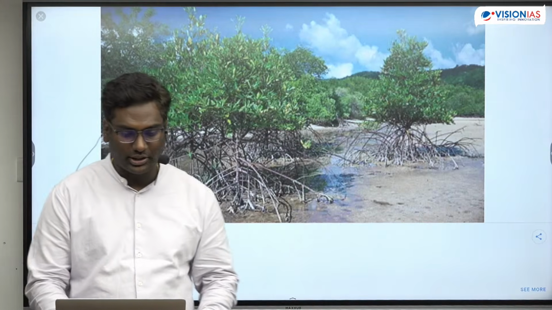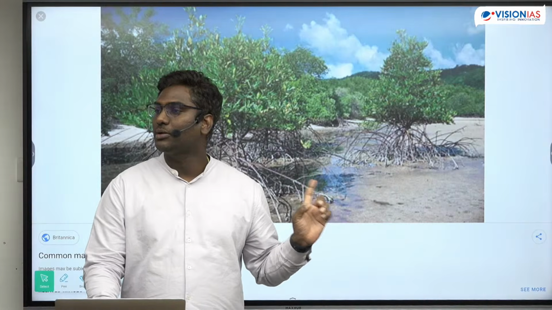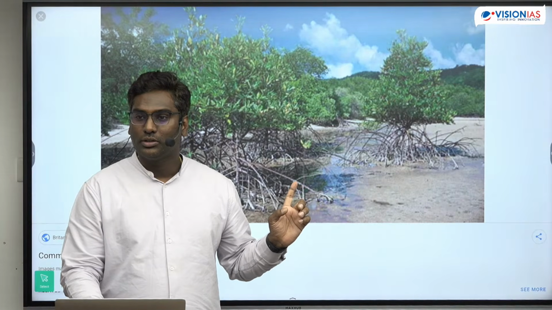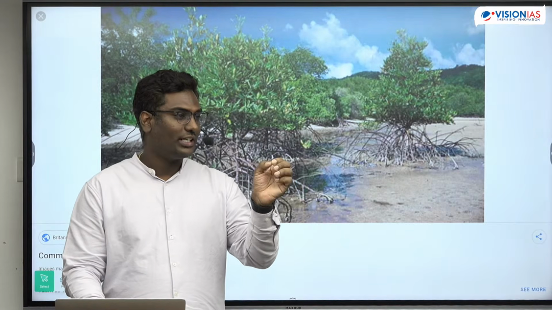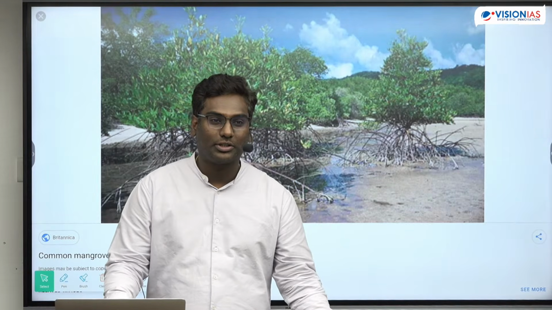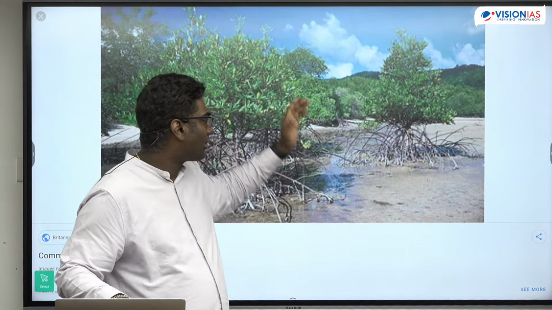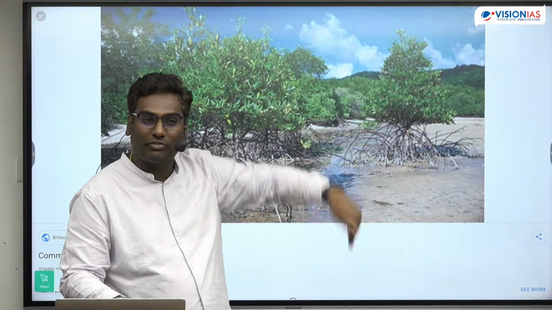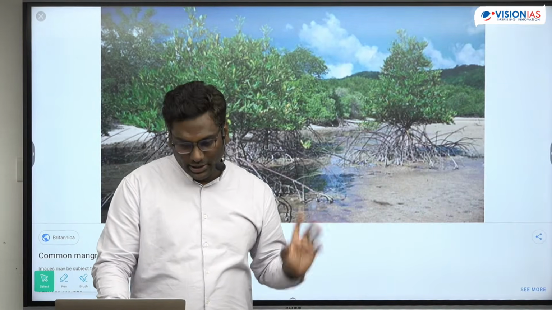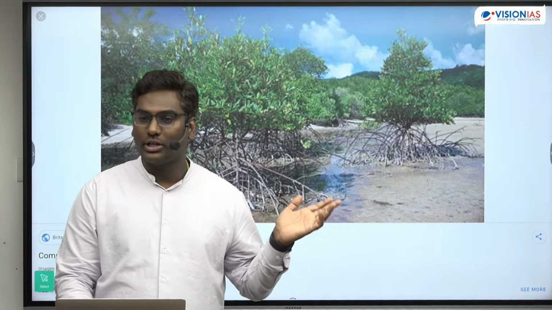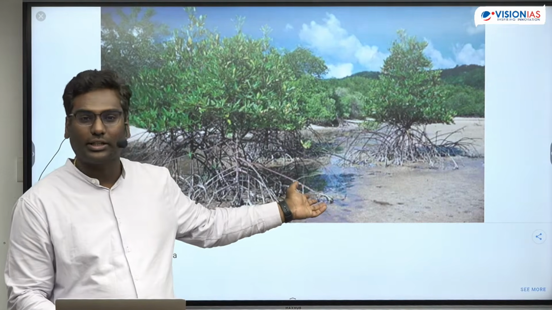Okay, that's the thing. And this is viviparous, viviparous. What is the meaning of viviparous? Generally, seed will fall onto the soil and germinate. Here there is no oxygen in the soil, so where will germination happen? So it will germinate on the tree and then the sapling falls down. This is called viviparous. Got it? It is viviparous. And it is salt tolerant, I told you. And as he said, it is also having the salt secreting glands.